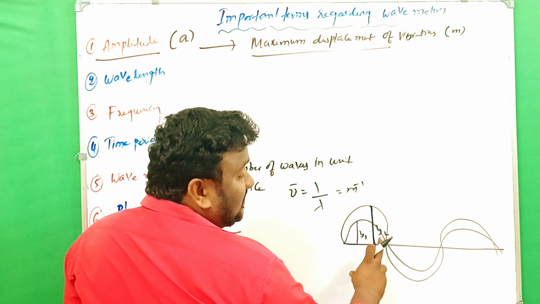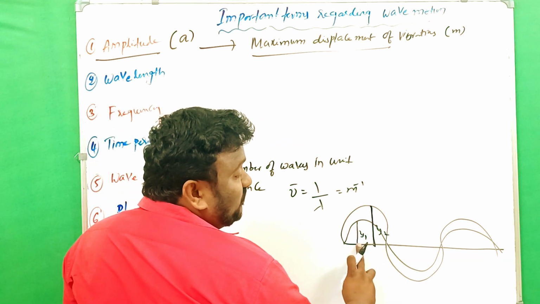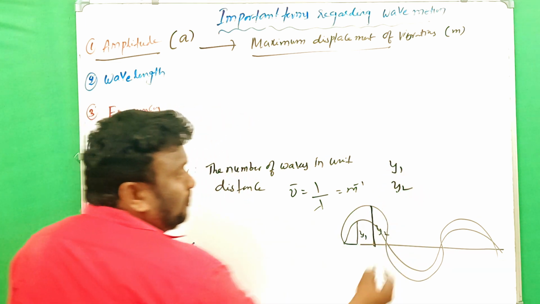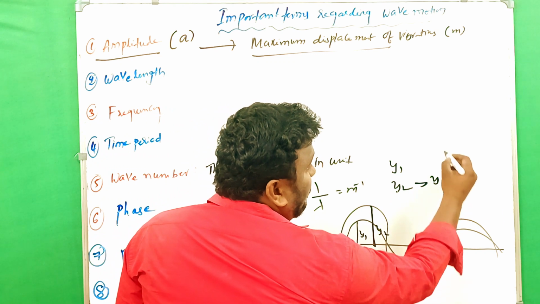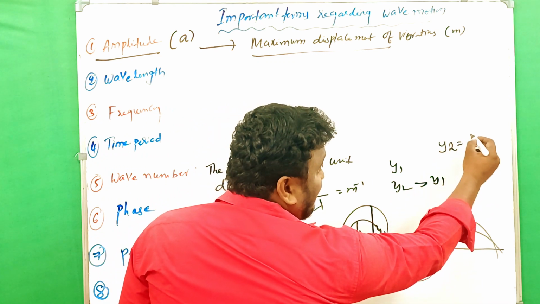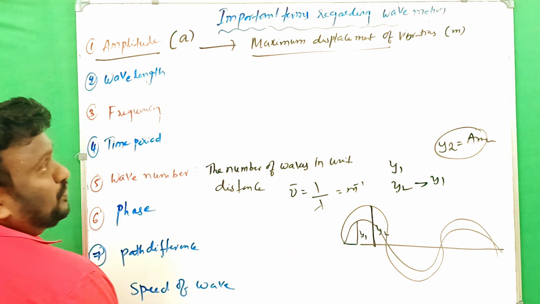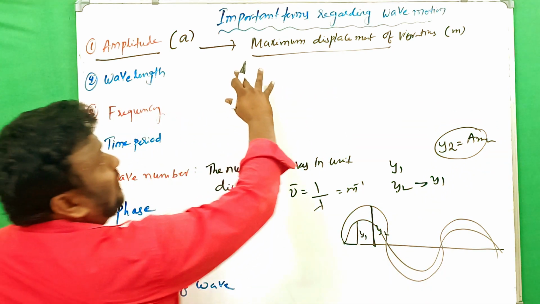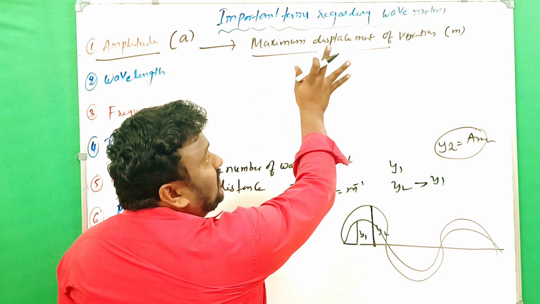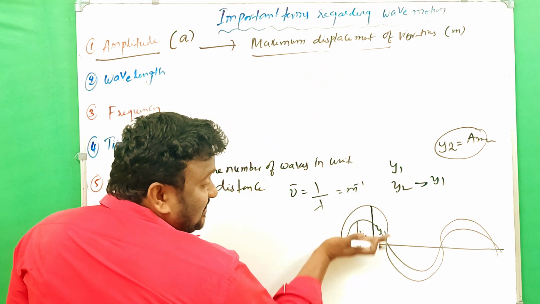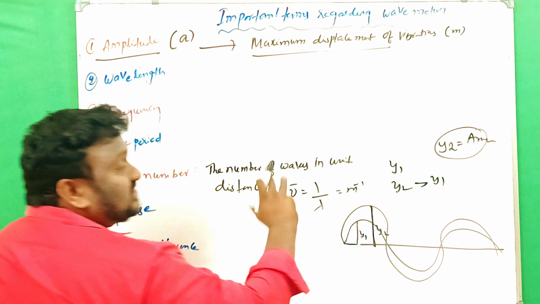Which is greater? y2 is greater than y1. So y1 is a displacement and y2 is also a displacement, but y2 is more than y1, and if y2 is the maximum, that is called amplitude. Clear? The maximum displacement of a vibrating particle is what we call amplitude. In a transverse wave, the crest has the maximum displacement, and it gives the amplitude.